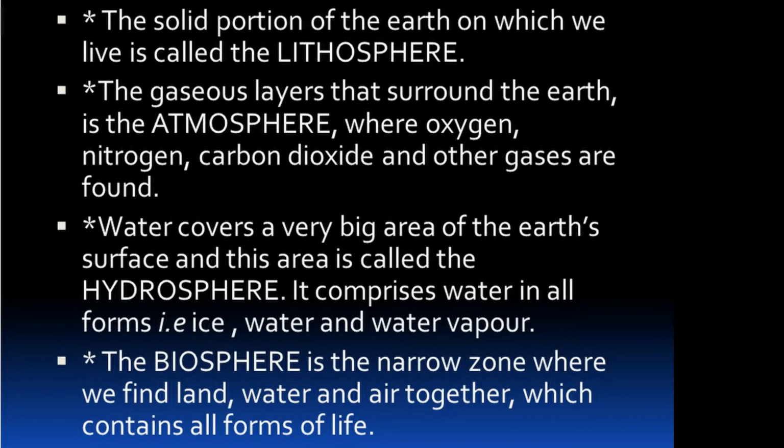Water covers a very big area of the Earth's surface, and this area is called the Hydrosphere. The Hydrosphere comprises water in all its forms, that is ice, water, and water vapor. The Biosphere is the narrow zone where we find land, water, and air together, which contains all forms of life.